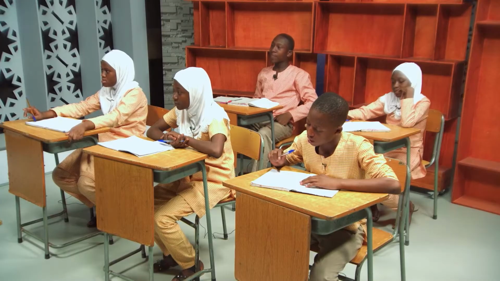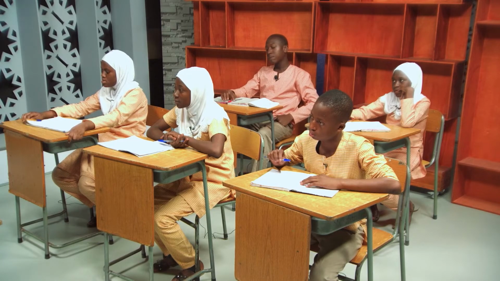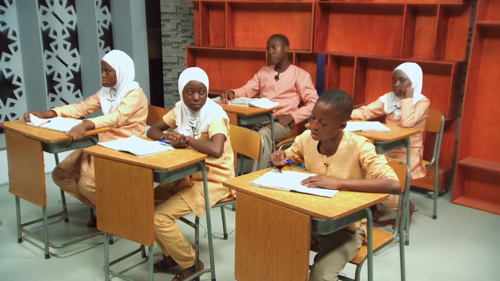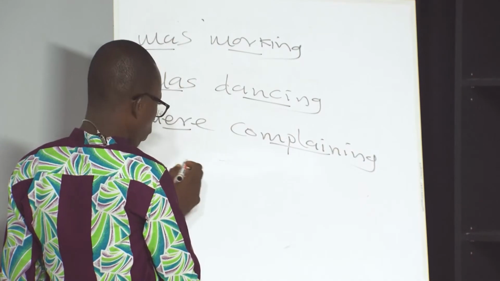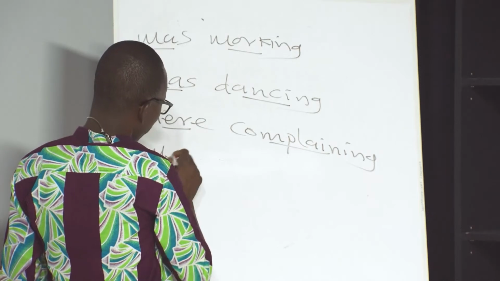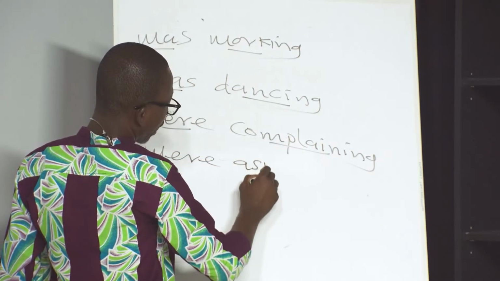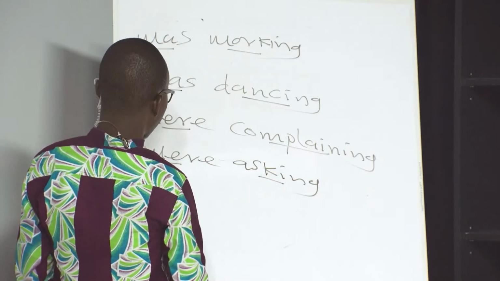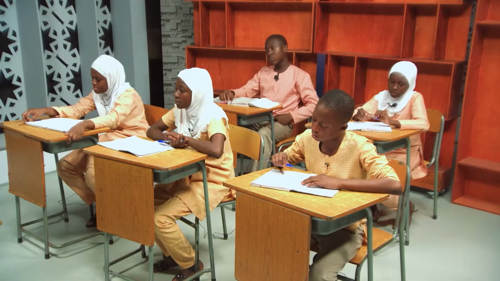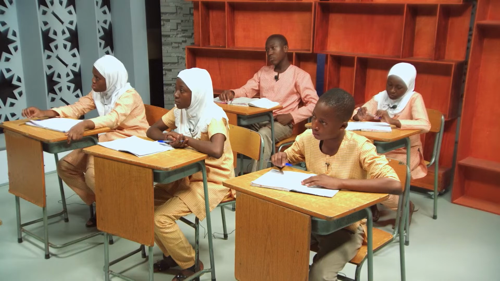Yes, Nazir? The students were asking their teacher about the books. Do you say where or was? Were. Good. Were asking. So past progressive. Next. The boy was having some difficulties about the lesson treated earlier.